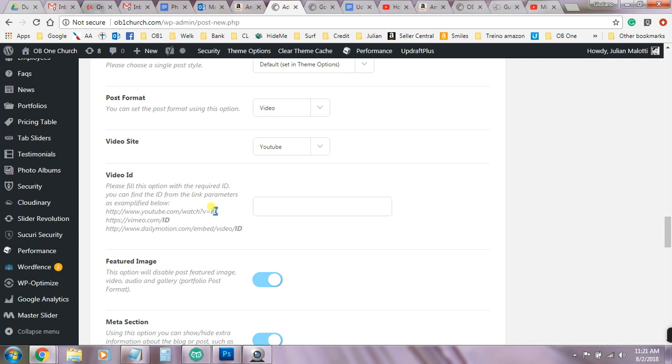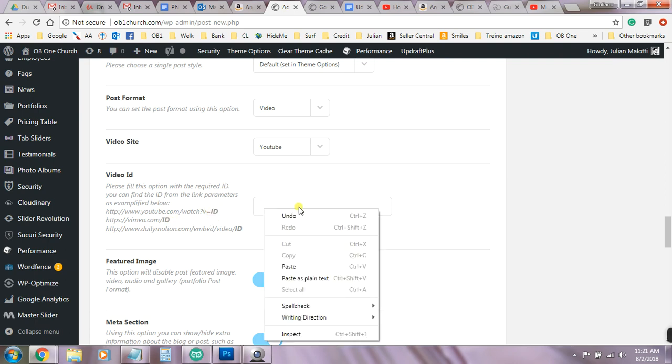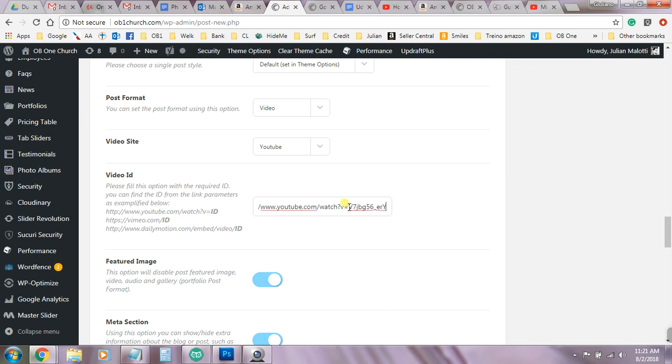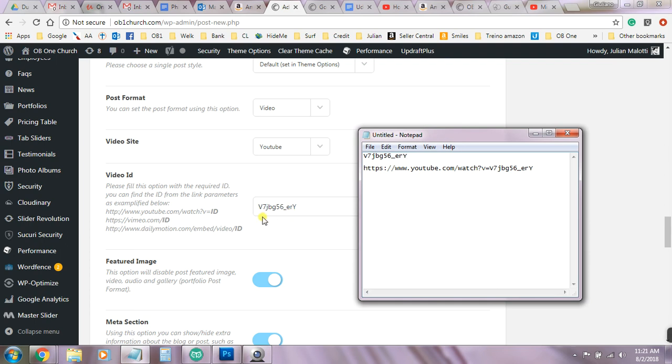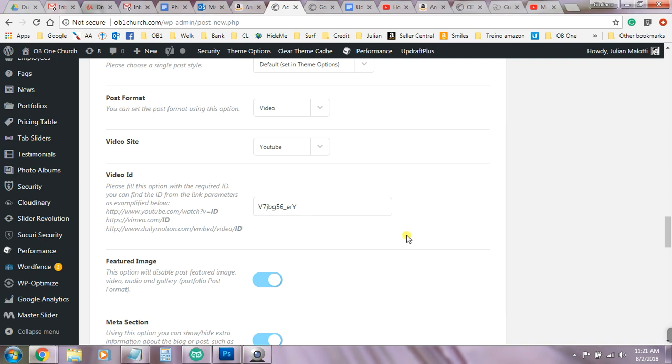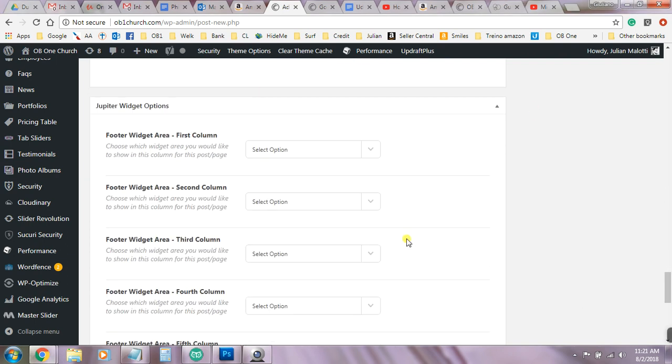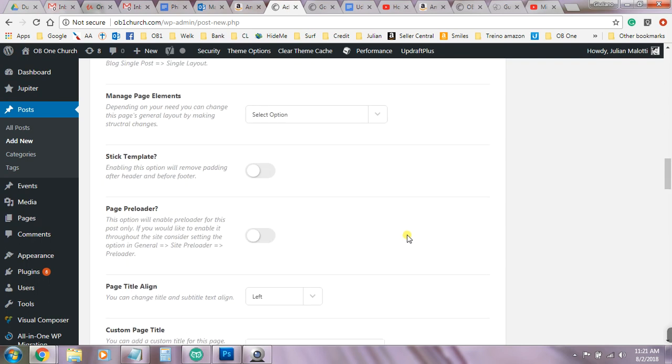And here we go. Here's where we need only the ID, which is the 11 digits, not the whole thing. We just need the 11 digits, and I can double check here. Starts with V7, yes, and ERY. So yeah, this is correct, and you put it here, and that is pretty much it.